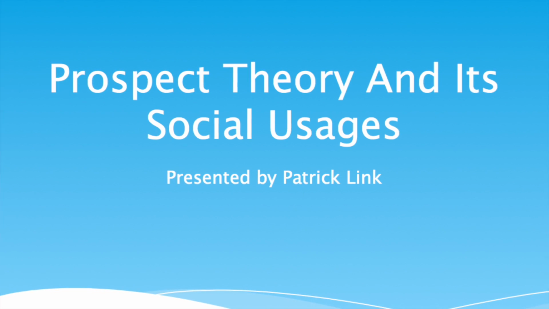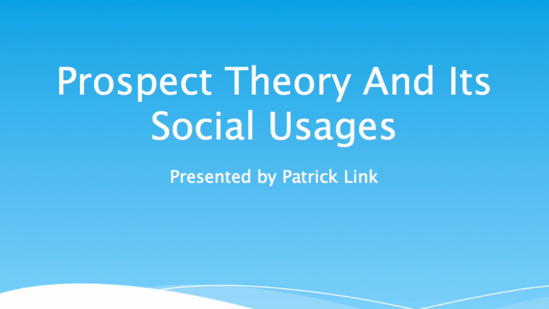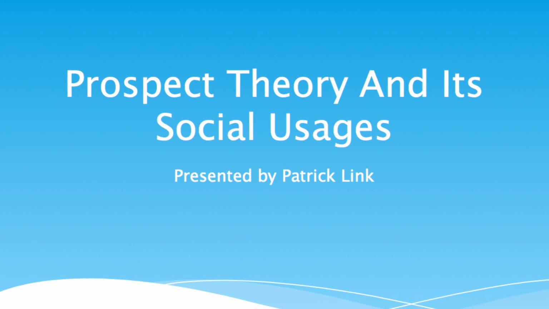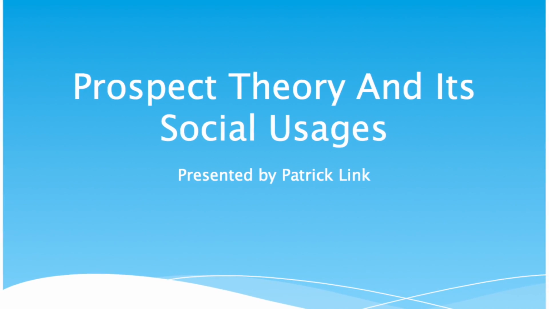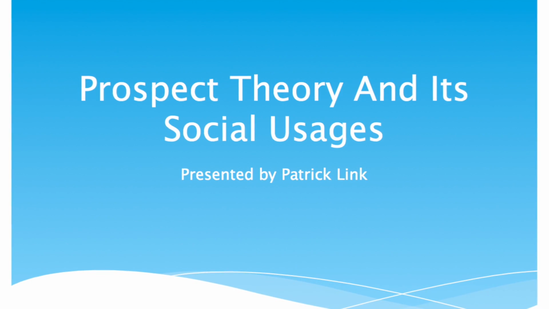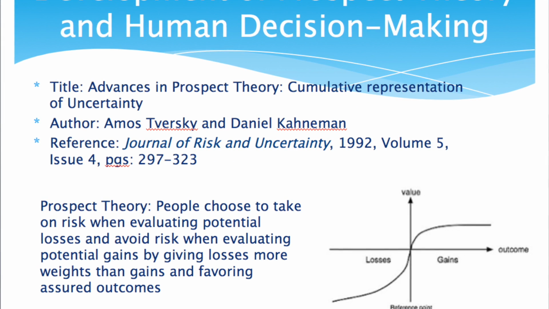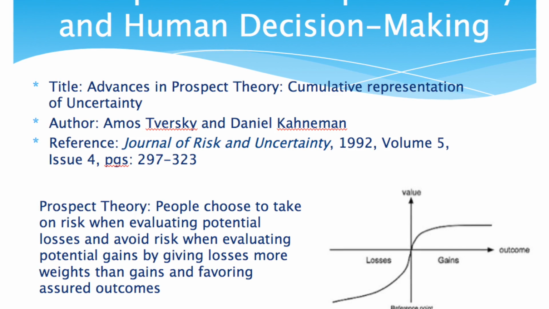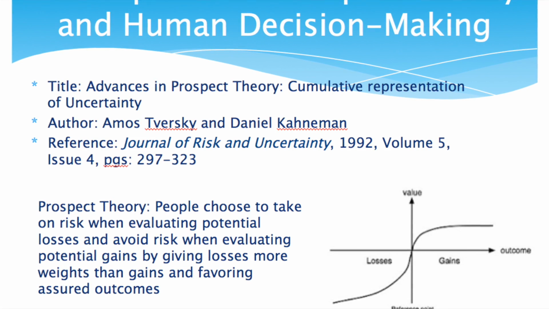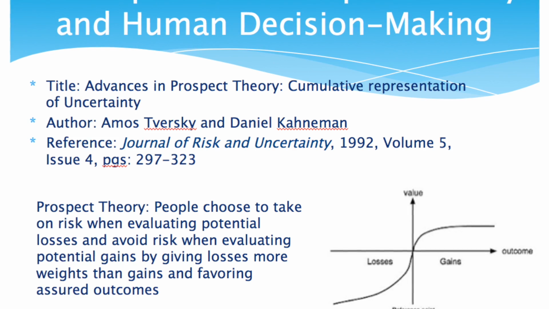The article I chose from the textbook concerns the decision-making function and fallacies our mind undergoes. The article discusses the experiments used to develop the tenets of prospect theory. The article is titled Advances in Prospect Theory: A Cumulative Representation of Uncertainty by Tversky and Kahneman. The article seeks to understand the rationality, or lack thereof, that motivates people's decision-making.